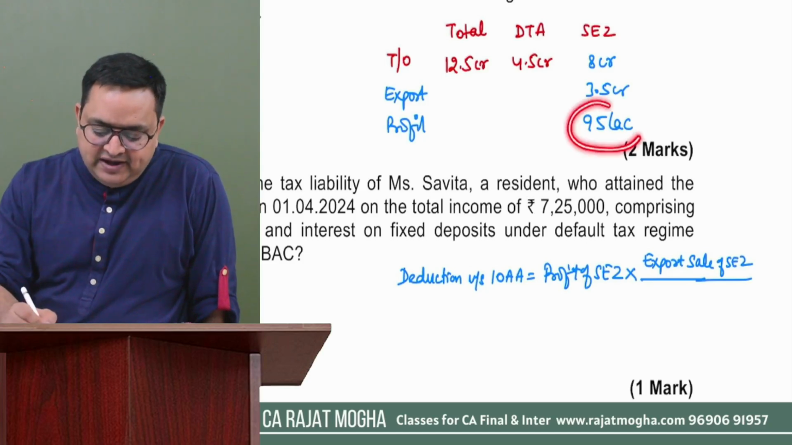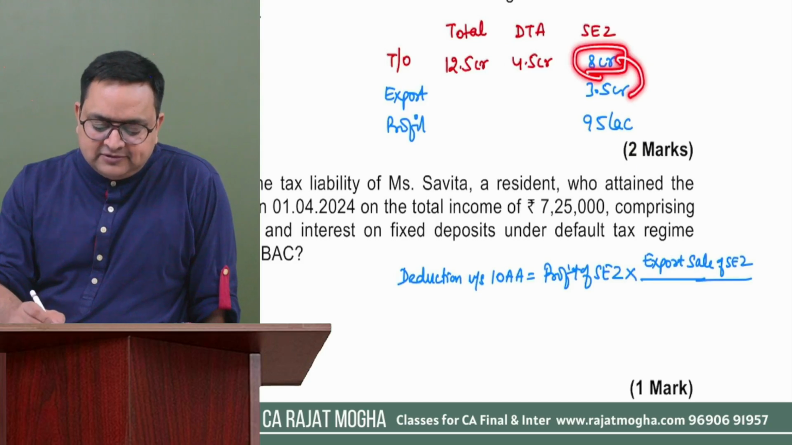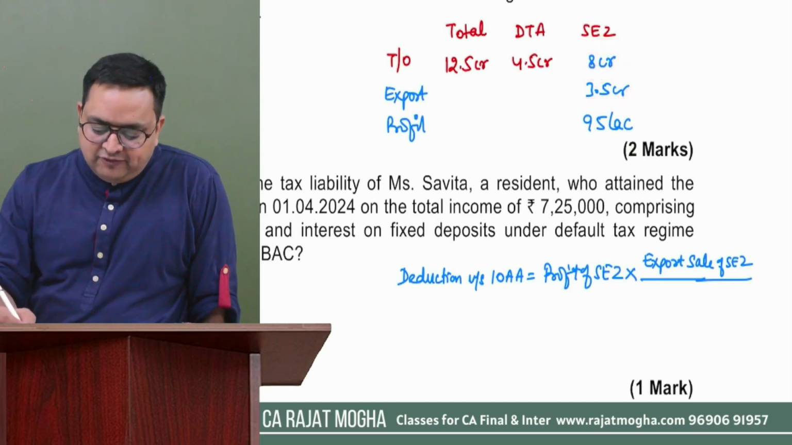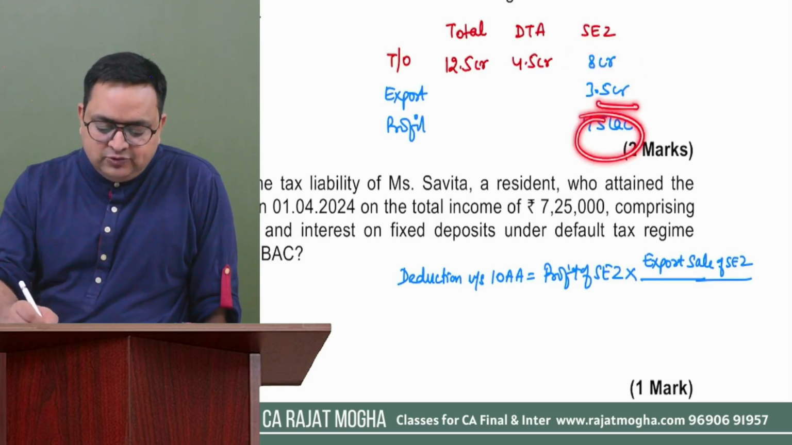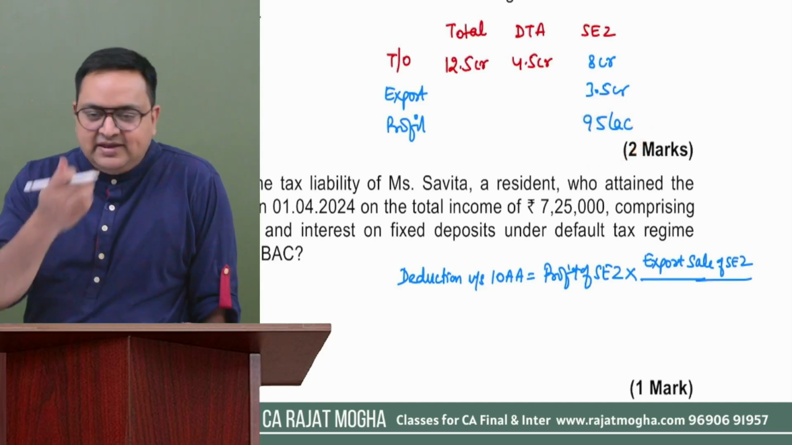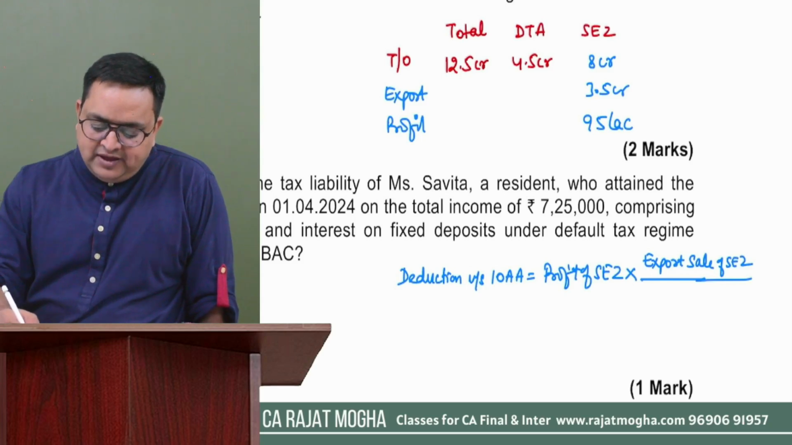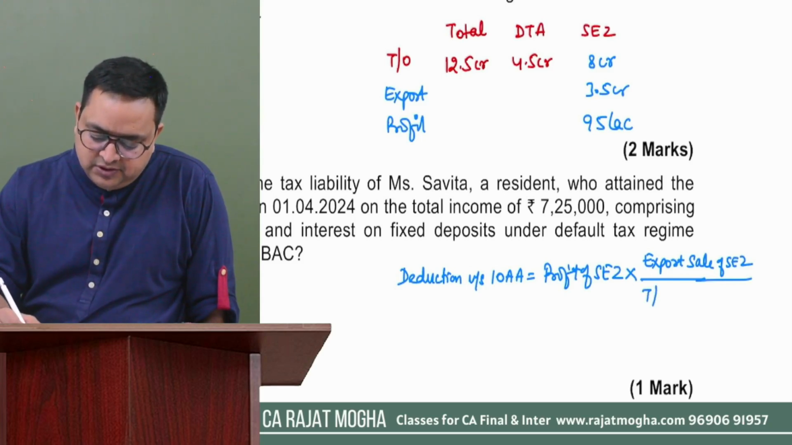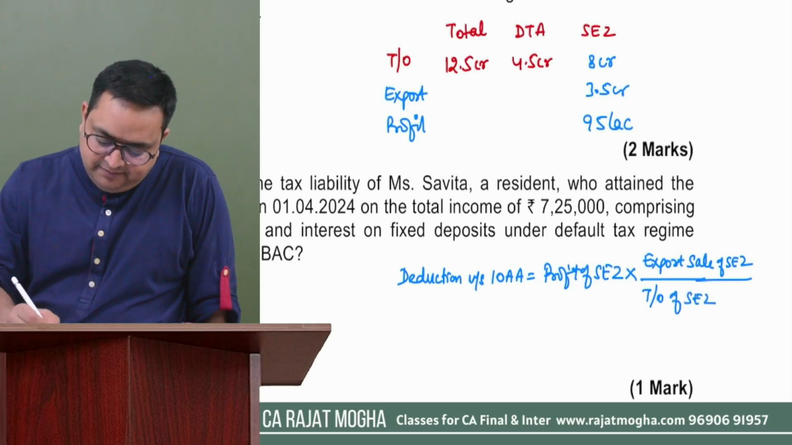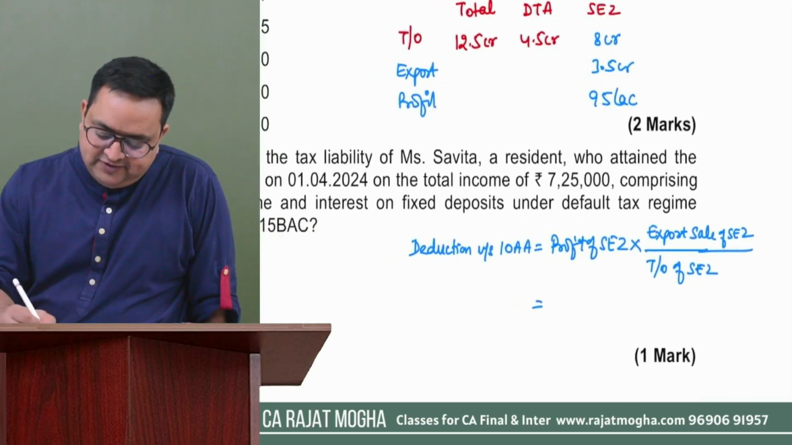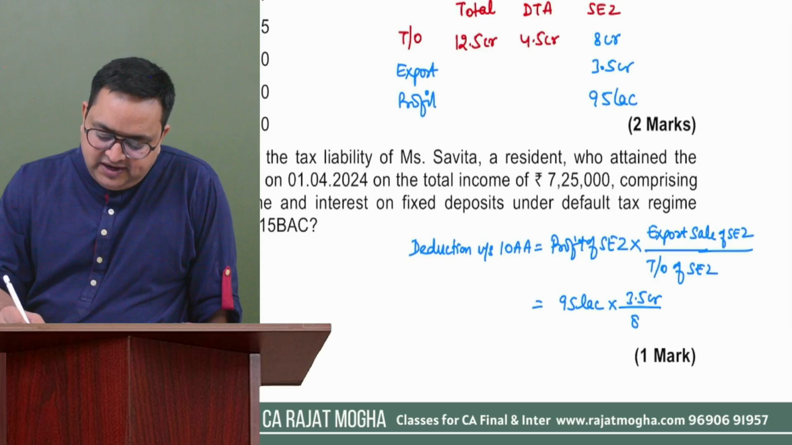So the profit of 95 lakh is coming from the turnover of 8 crores. But out of this 8 crore, the export sale was only 3.5. So you have to calculate how much is the profit which is related to this particular turnover. Simply, by proportionating it, we can say profit of SEZ into export sale of SEZ upon total turnover of SEZ. So I can simply say that the profit of SEZ is 95 lakh, export turnover is 3.5 crores, total turnover is 8 crores.